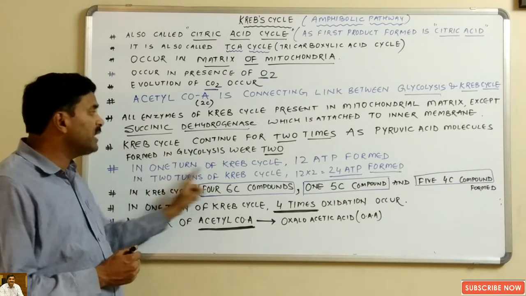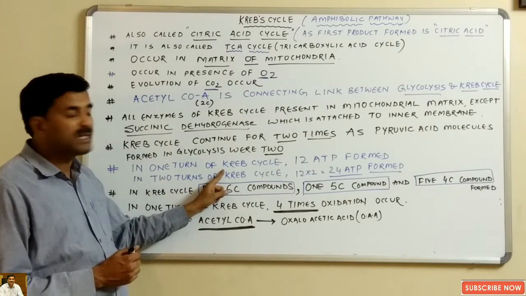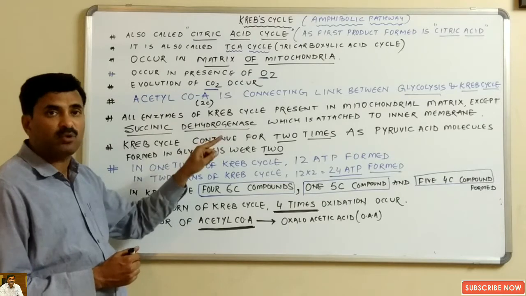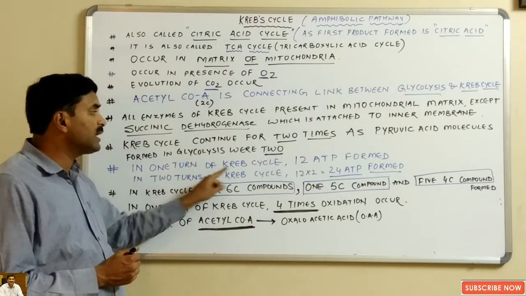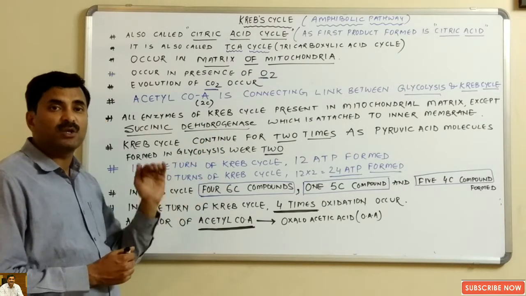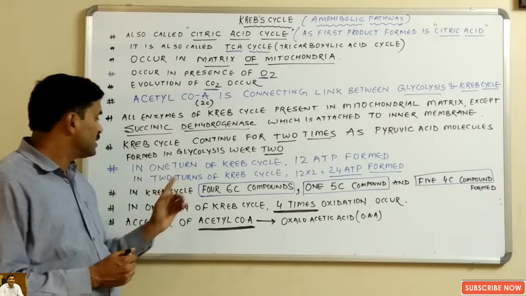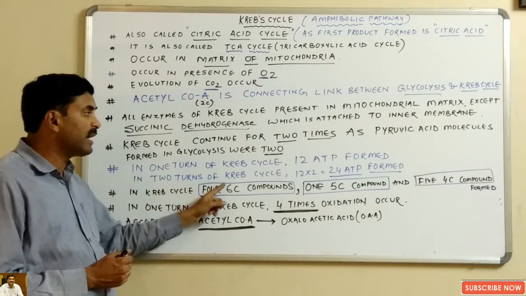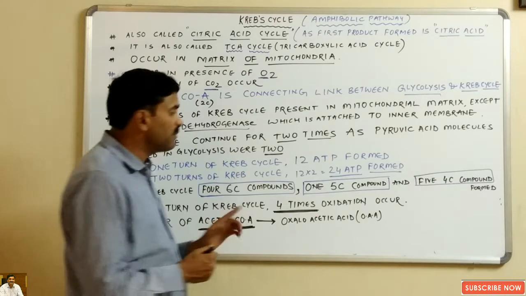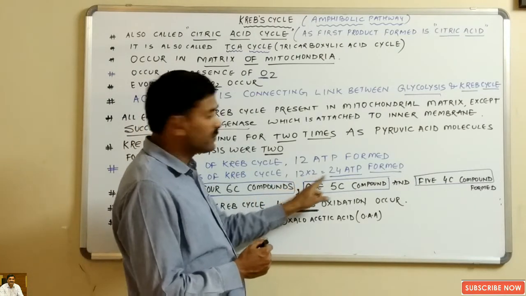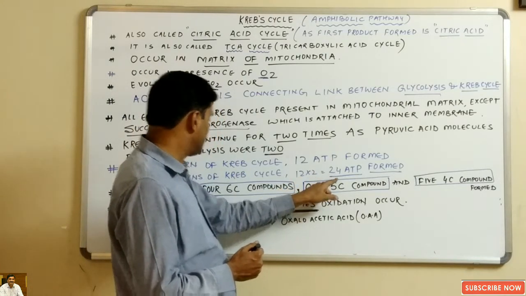Now in one turn of the Krebs cycle, as you will notice when we talk in detail, 12 molecules of ATP are produced. So in 2 turns of the Krebs cycle, how many total ATPs will be formed? 12 into 2, that is 24 ATPs.